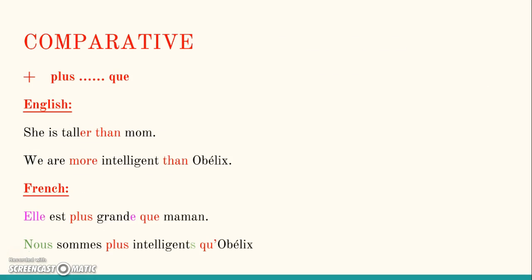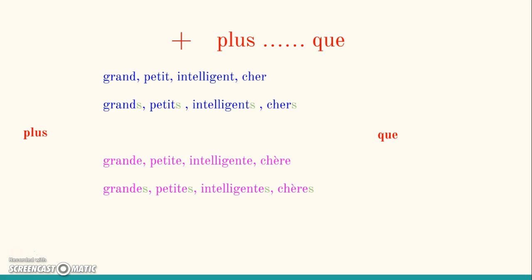Delving into comparative, if we were going to use plus que, in English we would say maybe she's taller than mom, or we are more intelligent than Obélix. So we would state elle est plus grande que maman, or nous sommes plus intelligents qu'Obélix. So this is the structure. We'd have plus the adjective plus que, and specifically this is masculine singular, masculine plural, followed by feminine singular, then feminine plural.